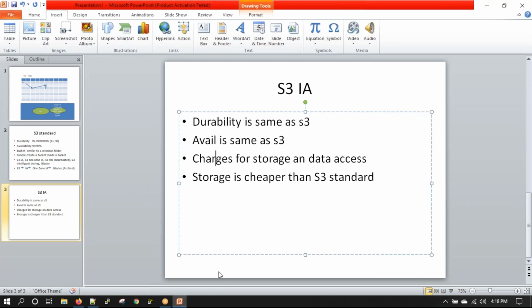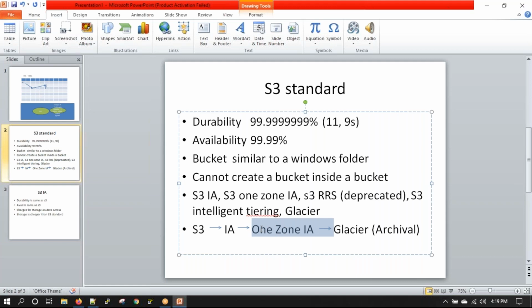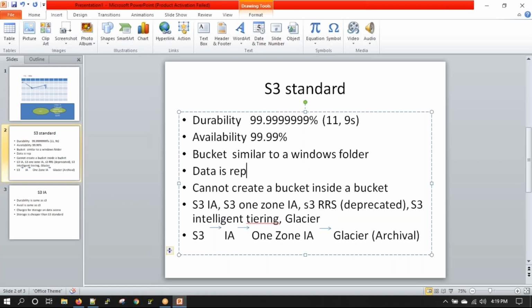So Glacier is used for data archival. Anything that is stored on Glacier takes at least 3 to 5 hours to be available for download. Coming back to OneZone IA. Another thing which I missed: data is replicated in at least 3 zones. Any data that is stored on S3 is replicated in at least 3 different zones.